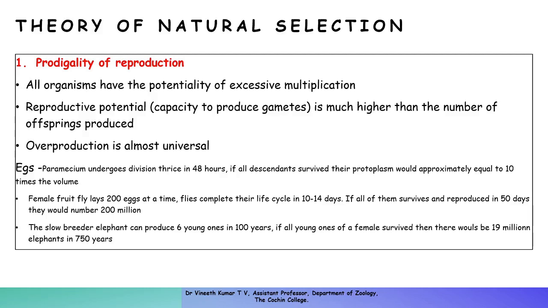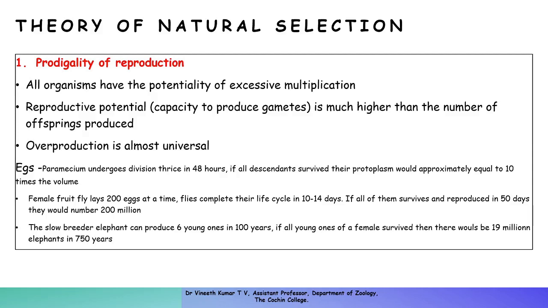So if you take all these examples, it is clear that even though these organisms have the potential to produce a huge number of offsprings, that number is not usually seen in nature, and that is because of natural forces acting upon every offspring, so that not every offspring will survive in nature, and that number will be kept in check by different factors which will be discussed later.